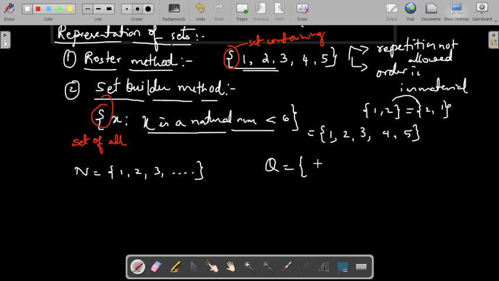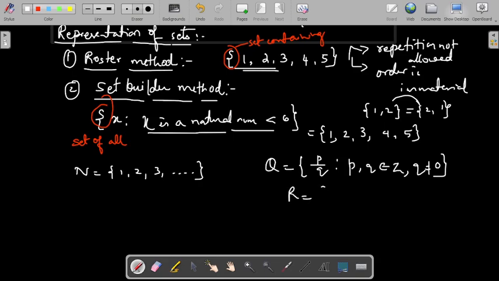We will write them as the set of all p by q, such that p comma q belongs to Z and q not equal to 0, because there is no specific pattern. Between two rational numbers, again you can find a rational number. Like real numbers also, you can't represent them in a roster form.